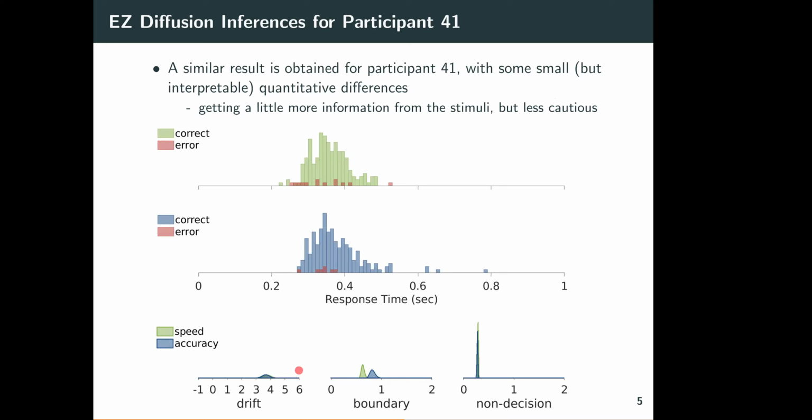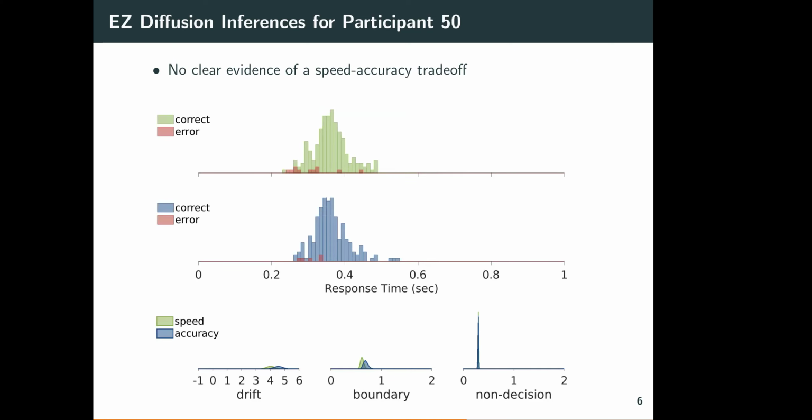So one way to interpret participant 41 relative to the previous participant 8 is that they're able to get a little more information from the stimulus, but they're a little less cautious about things. But the key point is that the speed accuracy trade-off is being explained in this same way. This is the classic diffusion model explanation. It doesn't always work this neatly. If you look through all 50 participants, you certainly don't get exactly the same story for all of them. Sometimes this isn't really a property of the model, but just of the person and the data.